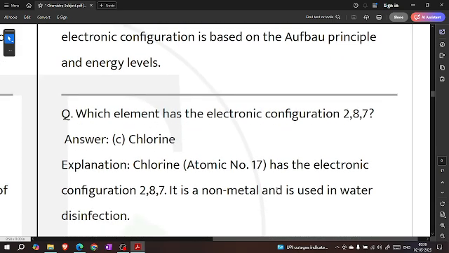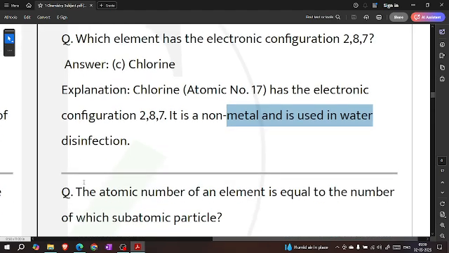Which element has the electronic configuration of 2, 8, 7? Chlorine. Chlorine, atomic number 17, has the electronic configuration of 2, 8, 7. It is a non-metal and is used in water disinfection.